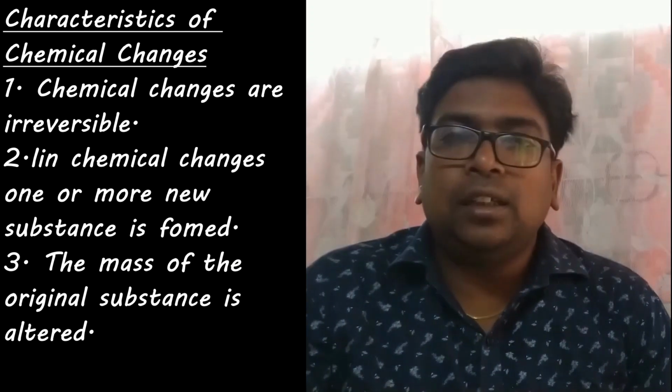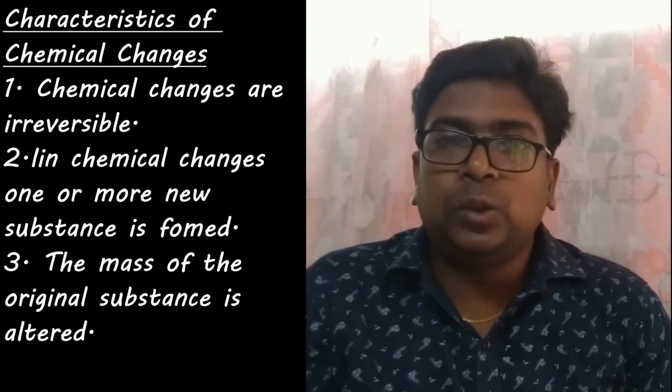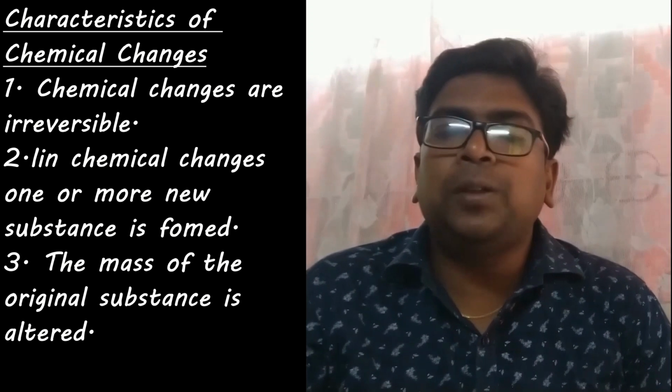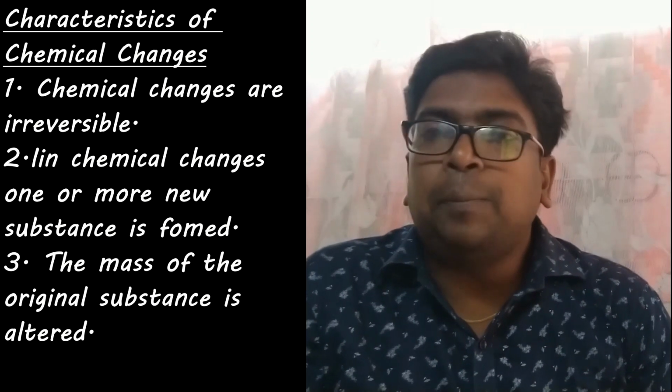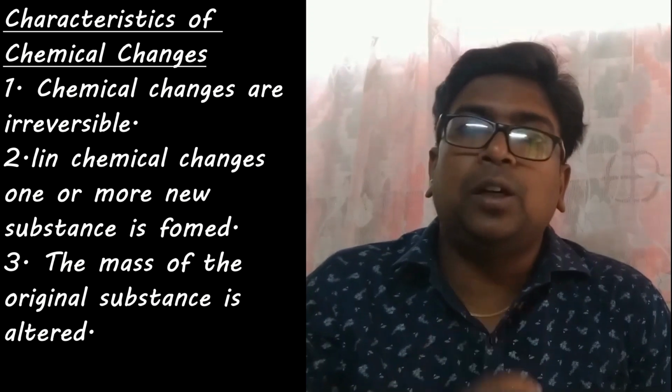Along with these two properties, there is another property we can see: in most chemical changes, it appears that the mass of the original substance changes. Like burning of paper, you can see at last we get some ash, so the mass of ash is less than that of paper. So in this way you can see some change in mass of the original substance.